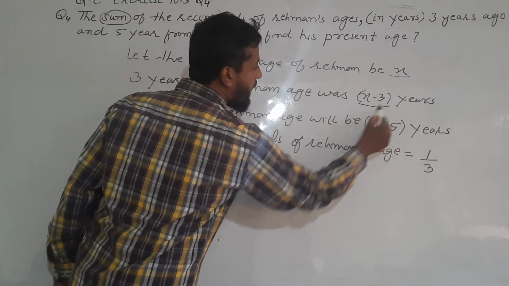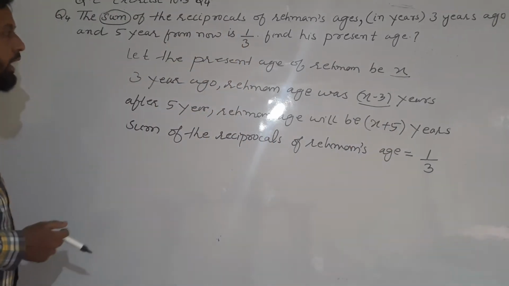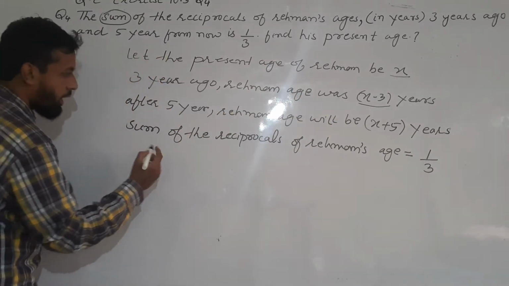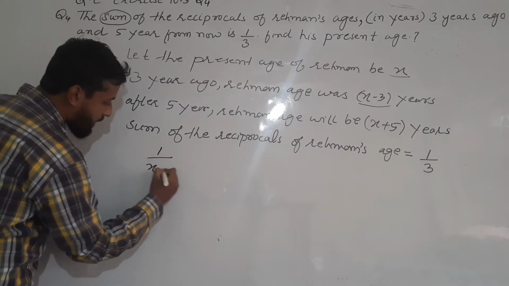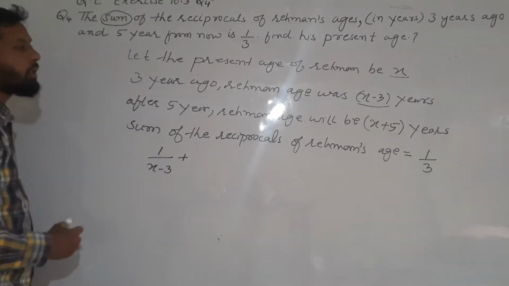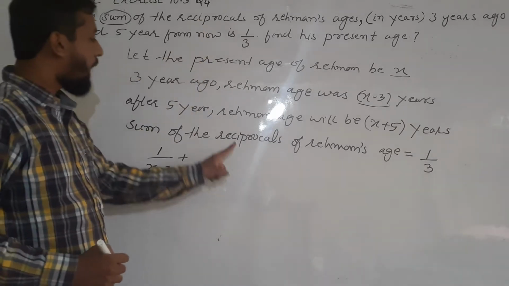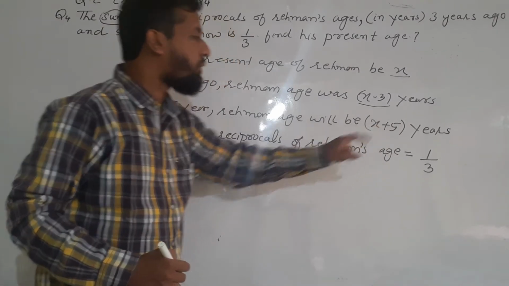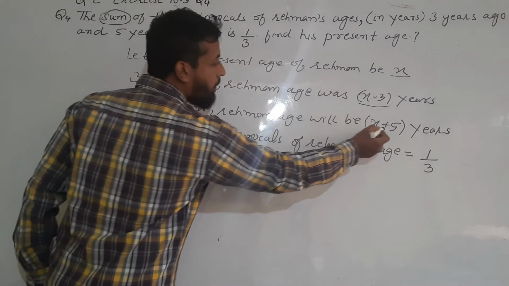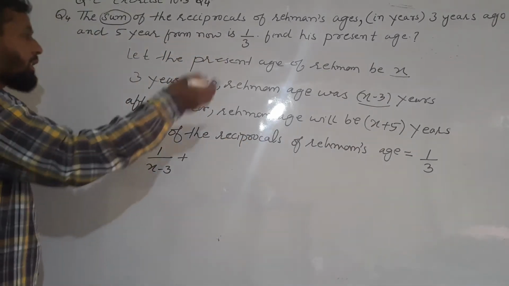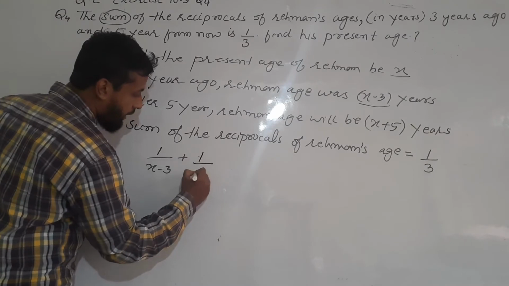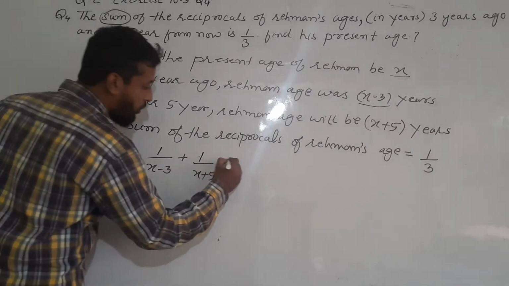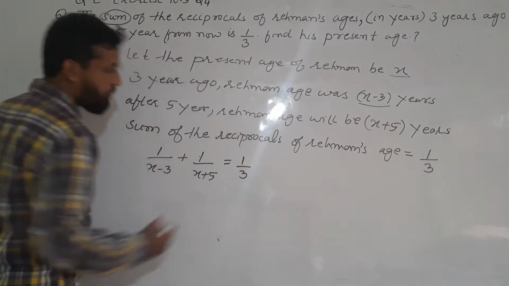It is given here x minus 3. Before 3 years, Rahman age was x minus 3. Reciprocal of x minus 3 is 1 divided by x minus 3 plus. We have to take reciprocal as given in the question. Now, after 5 years, his age will be x plus 5 years. Its reciprocal 1 divided by x plus 5 is equal to 1 by 3.